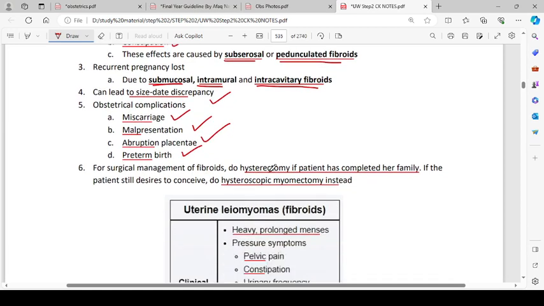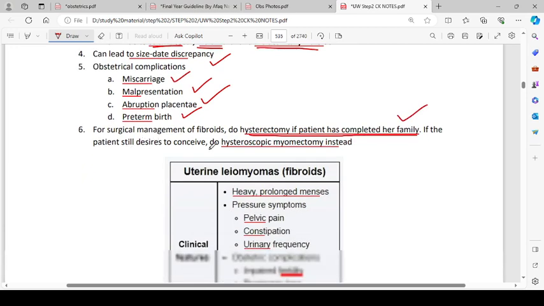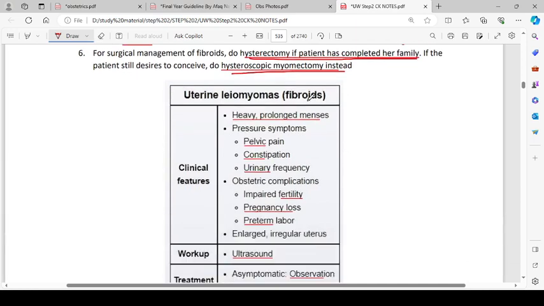For surgical management of fibroids, do hysterectomy if the patient has completed her family. If the patient still desires to conceive, do hysteroscopic myomectomy instead. So this is a table about fibroids.